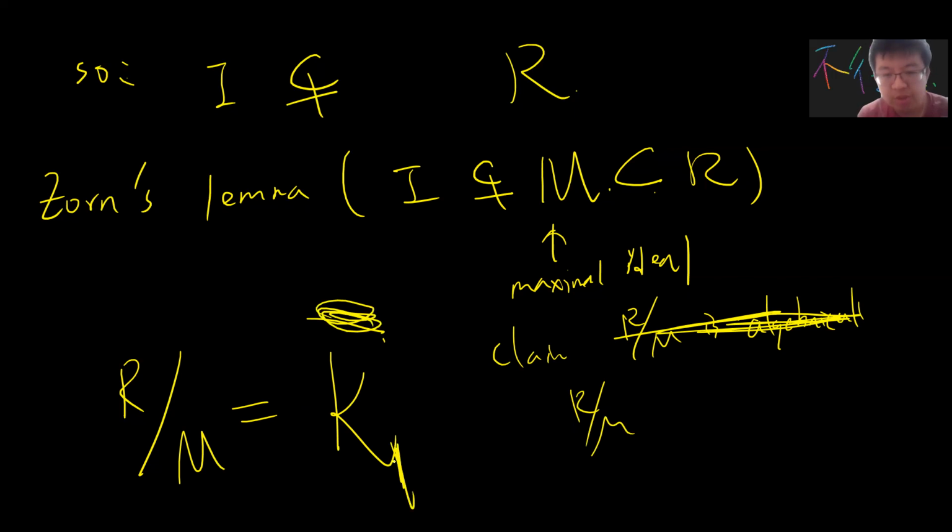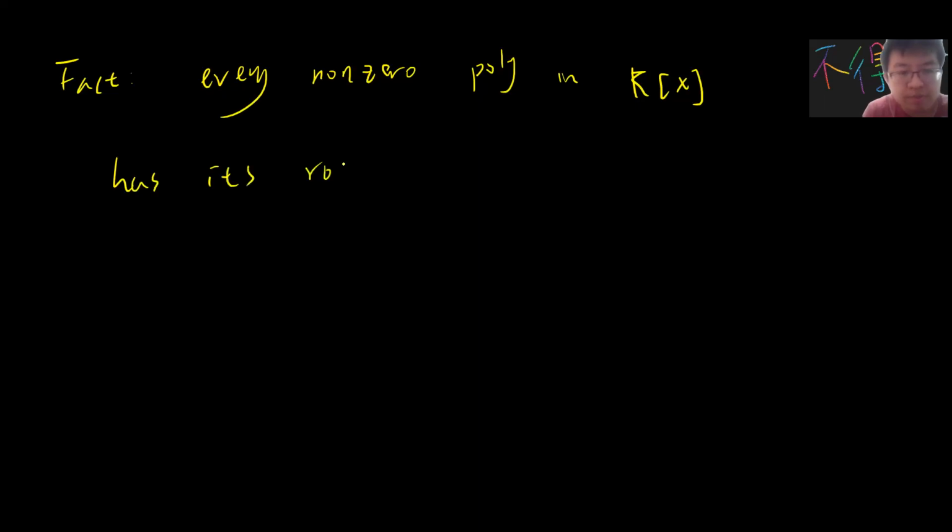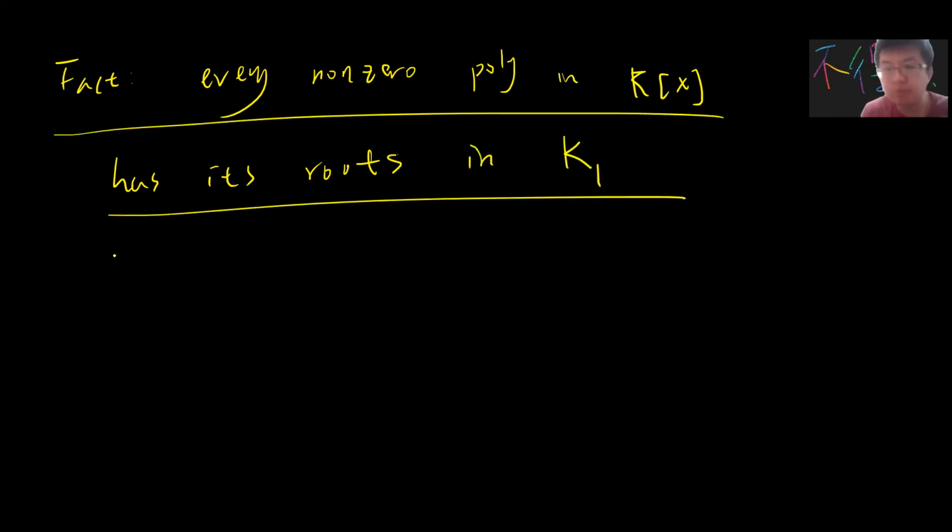It's called K1. So R over M, which is K1. The claim is that every non-zero polynomial in K[X] has its roots in K1. This is what I mean to prove.